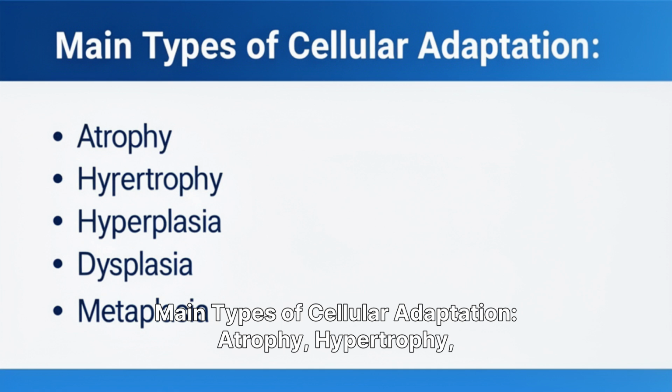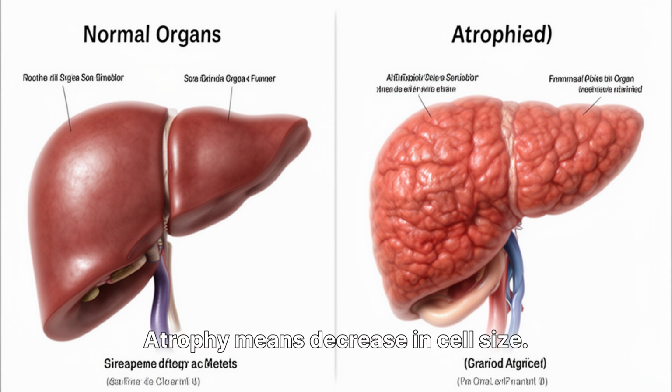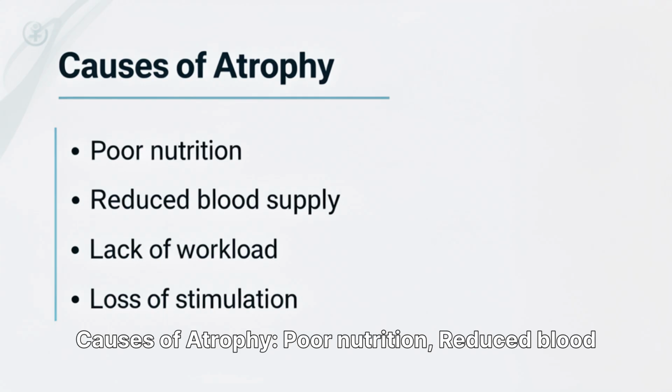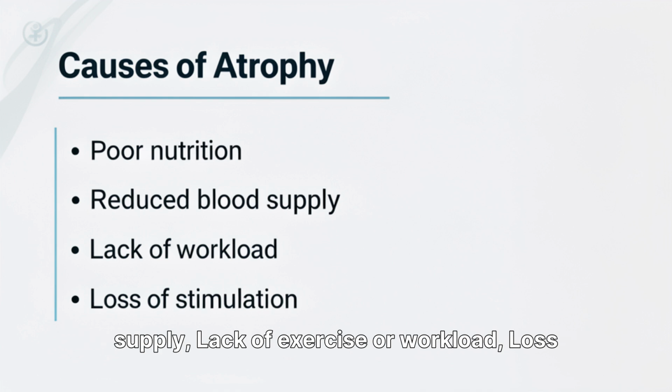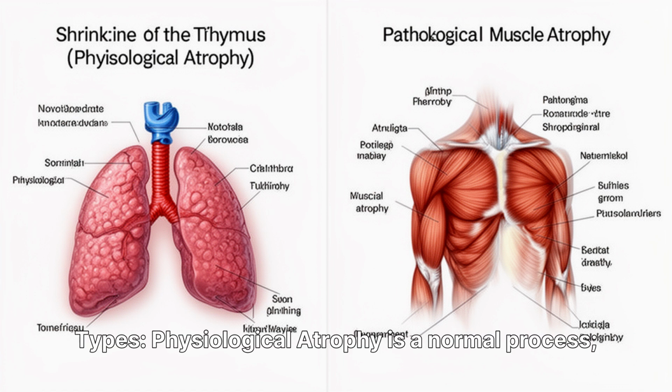Main types of cellular adaptation: atrophy, hypertrophy, hyperplasia, dysplasia, metaplasia. Atrophy. Atrophy means decrease in cell size. When many cells shrink, the tissue or organ also reduces in size. Causes of atrophy: poor nutrition, reduced blood supply, lack of exercise or workload, loss of nerve or hormonal stimulation, and disease affecting the tissue.